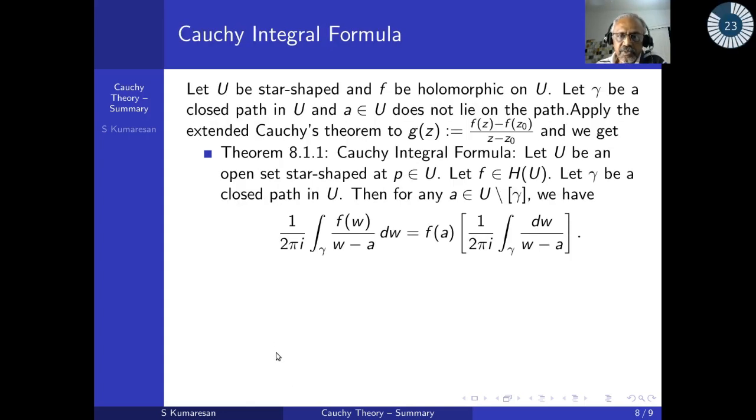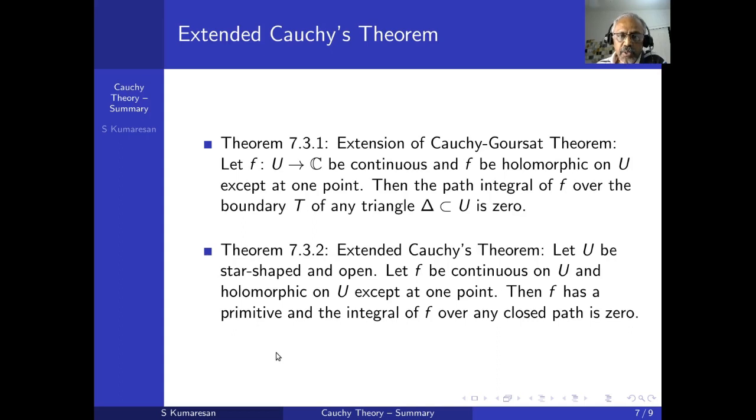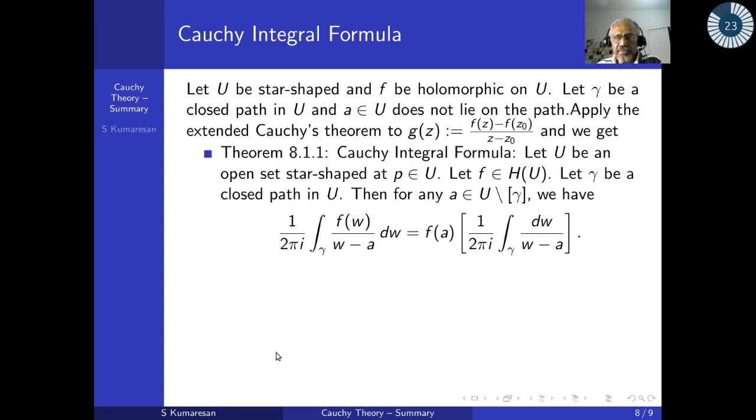So now the next thing is, how do I prove analyticity? The basic trick is again something I have done when we dealt with differentiation of Cauchy type integrals. Before that we will do this. Suppose U is star shaped and f is holomorphic, and suppose gamma is a closed path, and take a point z naught not on the path. Now look at g of z equal to f of z minus f of z naught over z minus z naught for z not equal to z naught, and g of z naught equal to f dash of z naught.